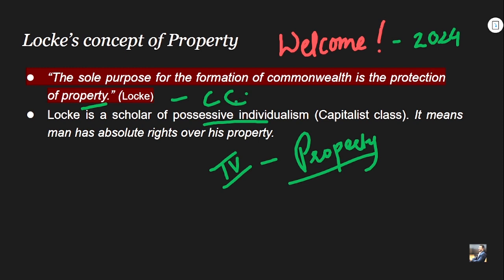He was again a child of his time, a child of the industrial revolution, right? And hence, coming from that particular time, he will always be advocating the idea of possessive individualism, because during that time there was a spurt of what? Trade and commerce. People were very much particular about their properties. People were very much particular about trade and industries, right? So Locke is a scholar of possessive individualism, and so he was the advocate of the capitalist class. It means man has absolute right over his property, and that's why the sole purpose for formation of the commonwealth for Locke is the protection of property, right?